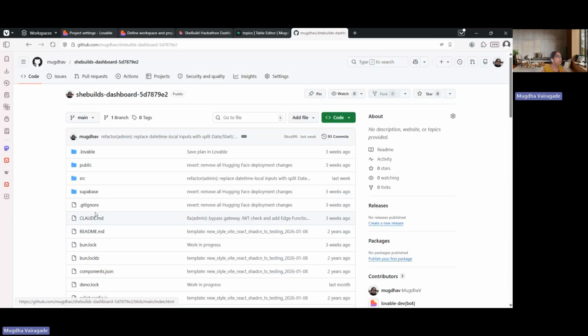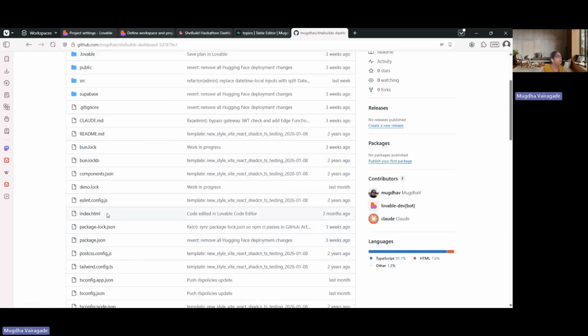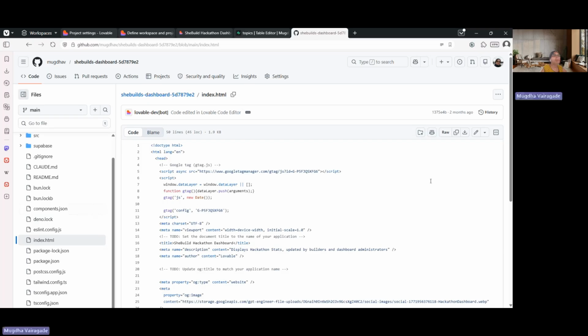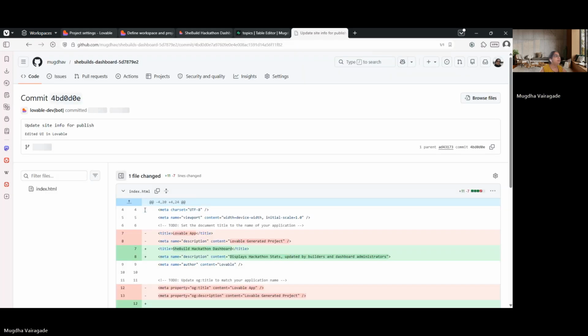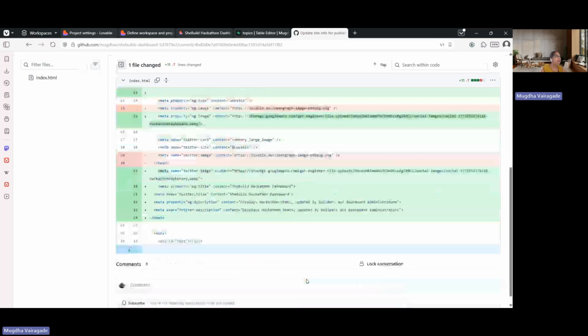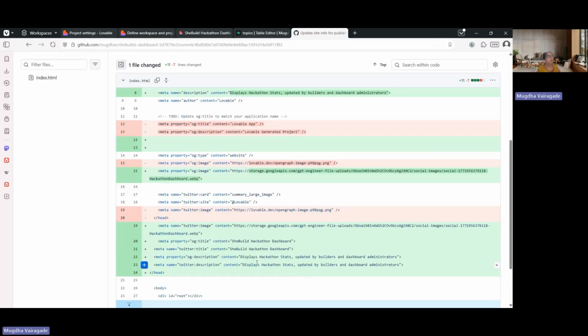For example, in case of this index.html, let's see what has happened. So there are versions. Here's the history. So GitHub keeps a history of all your changes that you did. These are the changes. And I can go back to any change anytime and see what changes happened. This is very handy.